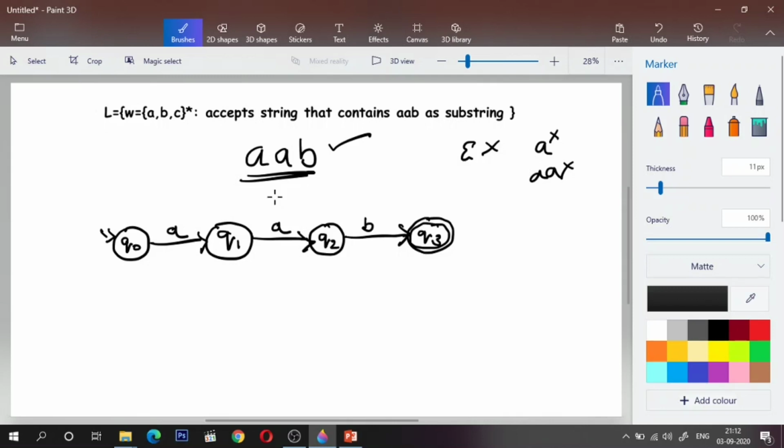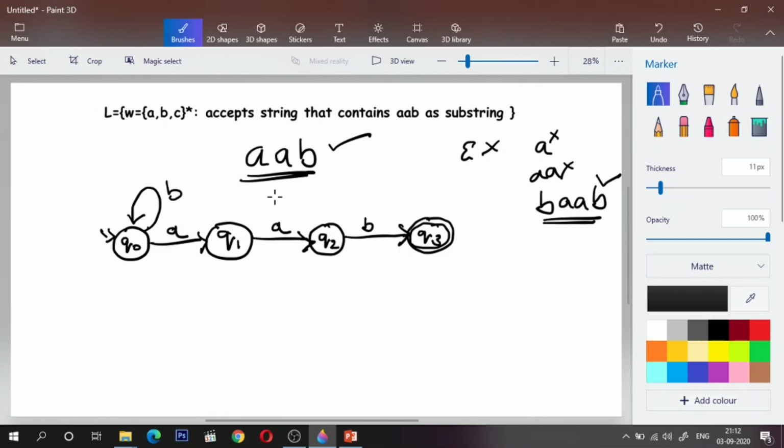Now what if I get B in the beginning? Will that be completely rejected? Should I go to some dead state? Q0 upon B will be rejected, but I shouldn't go to a dead state, because after B there is a possibility of encountering AAB, which is valid according to the definition. So what should I do? When I encounter B, I will remain in Q0.